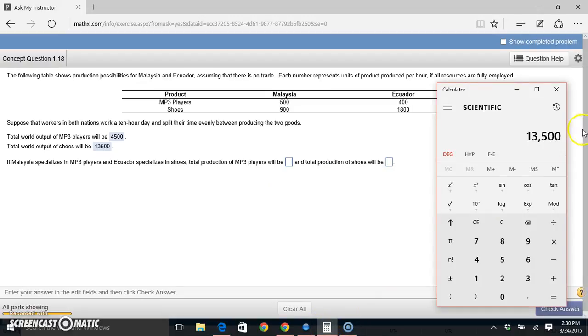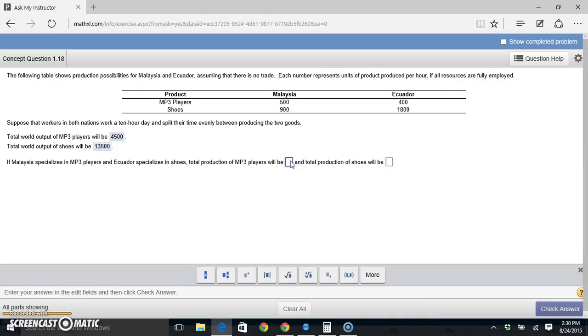Ecuador's not making any, so we'll just take how many Malaysia can make per hour, 500 MP3 players, times how many hours they're working on MP3 players. Now they're specializing. They're not making any shoes, so they'll spend their whole 10-hour day working only on MP3 players. So if they make 500 an hour and they're doing it for 10 hours, they'll make 5,000 MP3 players.